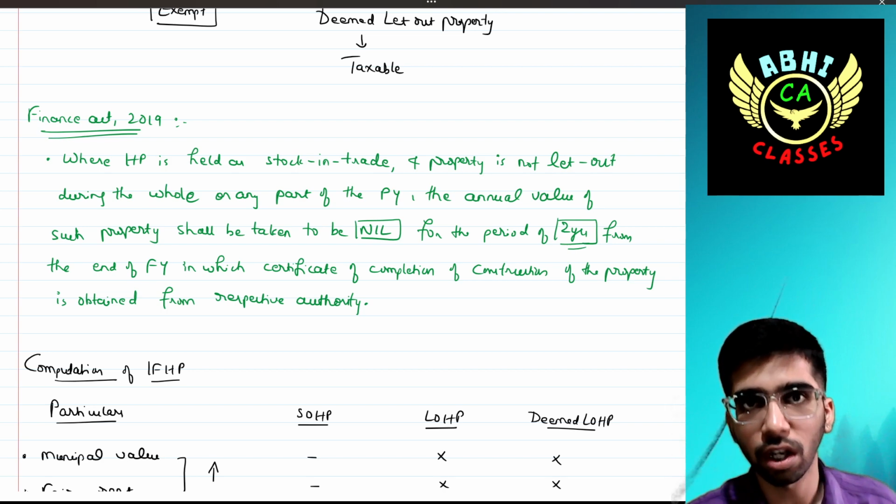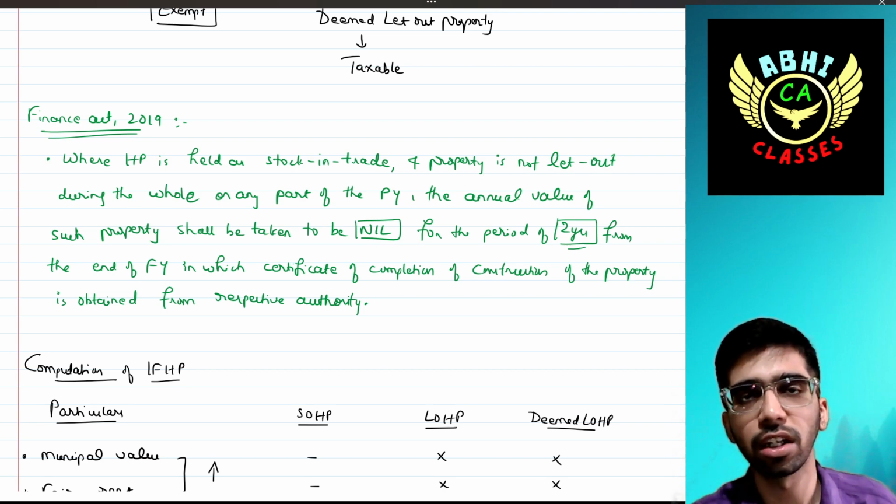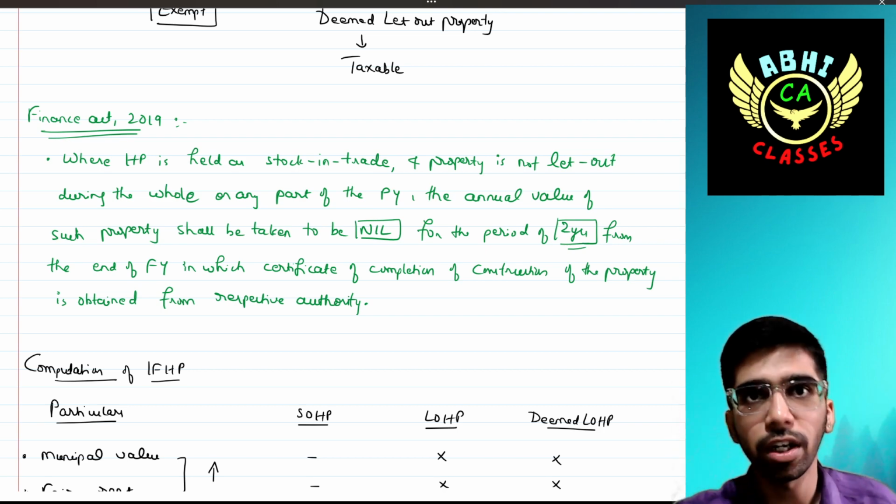If I am a purchaser, not having any business, then that is called my asset. That's it. It is not closing stock. Where house property is also held as stock in trade, that means he is a broker, in simple words.